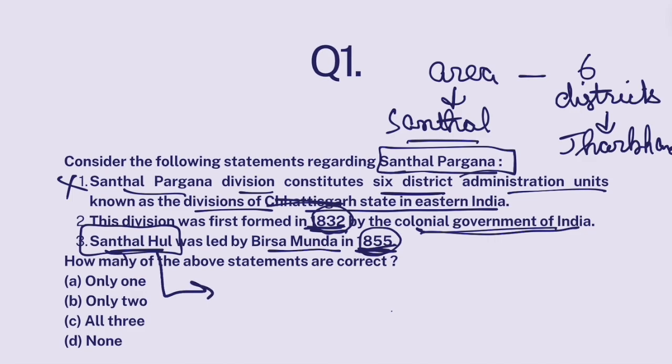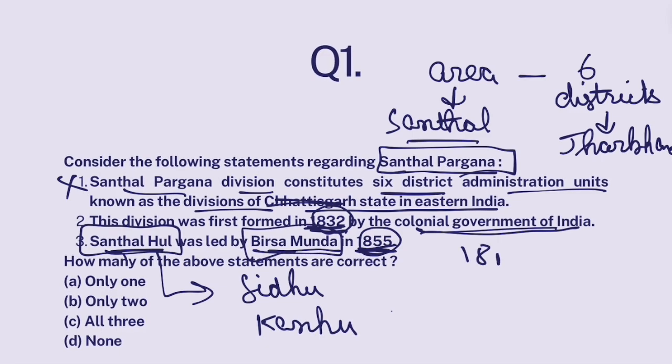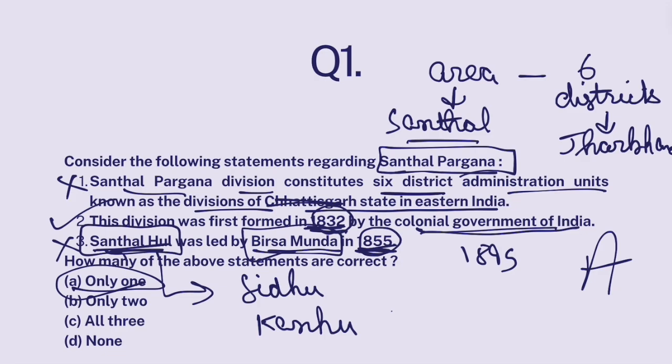Now, Santhal Hul was led by 4 siblings. The more important ones among those siblings were Sidhu and Kanhu. Okay? Birsa Munda actually led the Munda rebellion in 1895, not the Santhal rebellion. So this is also false. This is correct. Only one statement is correct. The option that we need to mark is A.